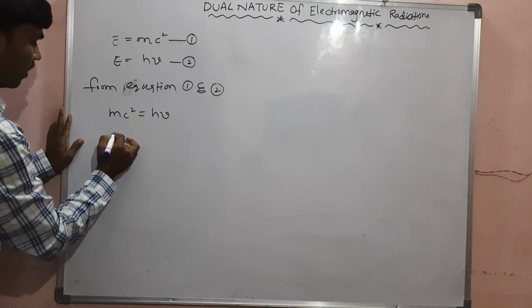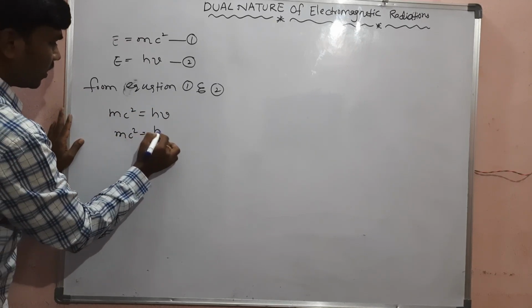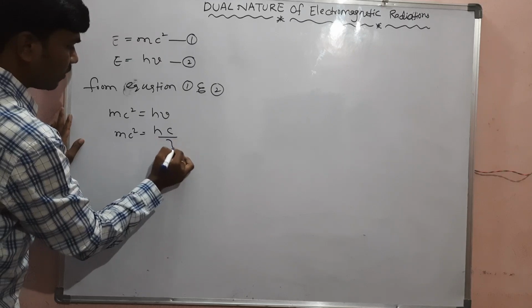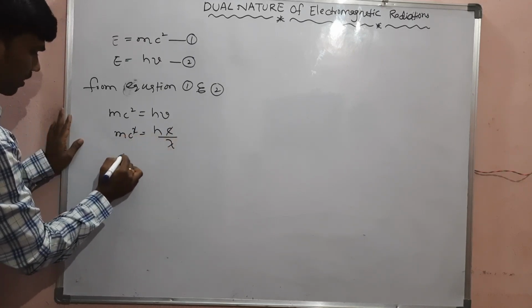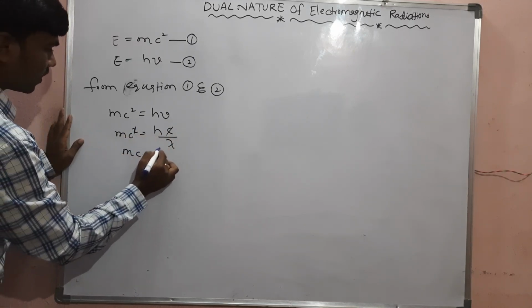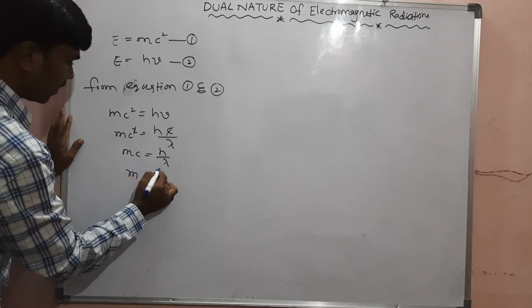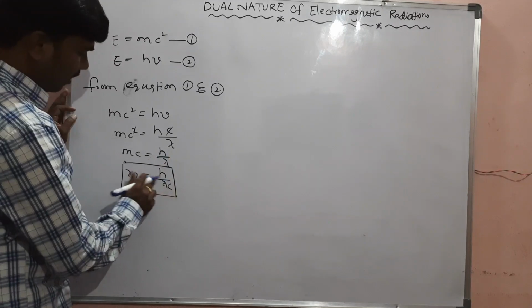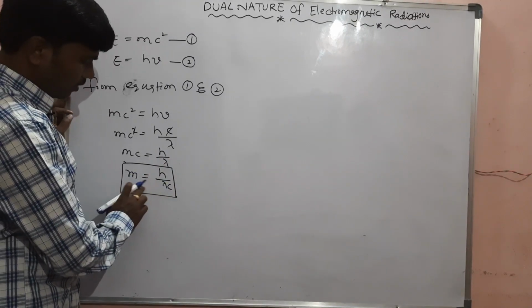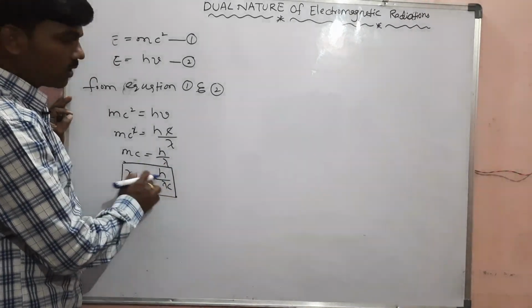In place of nu we can write c by lambda. So mc square is equal to h into c by lambda. One c gets cancelled, then mc is equal to h by lambda. Then m is equal to what? h by lambda into c. This relates photon mass and photon wavelength.